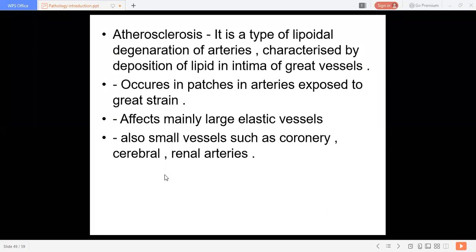Sometimes the small vessels may get involved in these atherosclerotic changes, but that is related to the aging factor. In the senile age group we can see these changes in the small vessels also, but mainly it affects the large elastic vessels, and also small vessels such as coronary, cerebral and renal arteries. Okay.